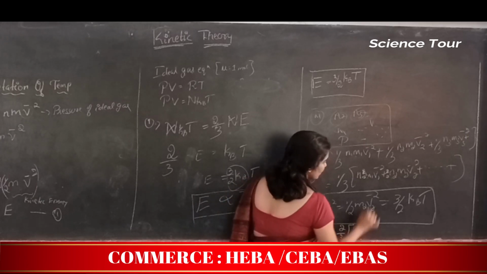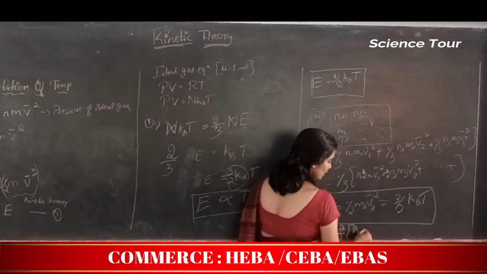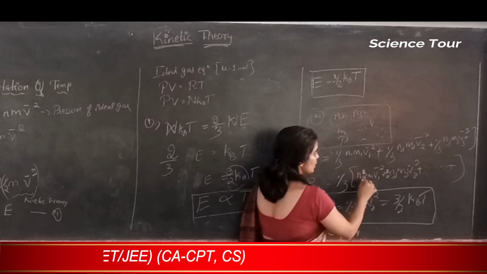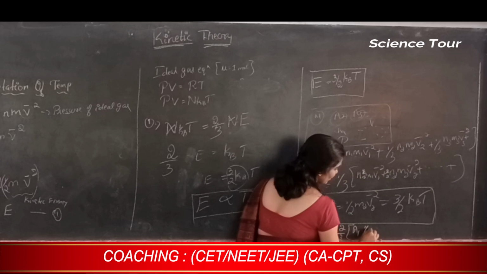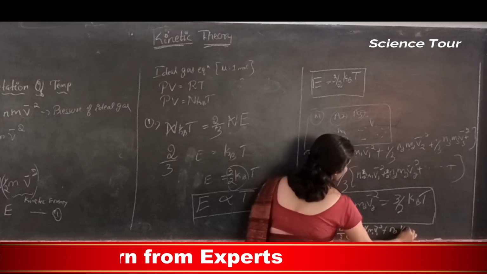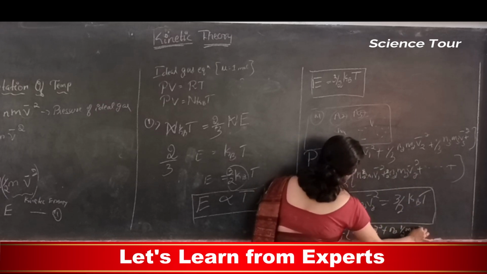So N1, half M1 V1 square is the kinetic energy there, correct? Kinetic energy. So half M1 V1 square plus N2 half M2 V2 square.